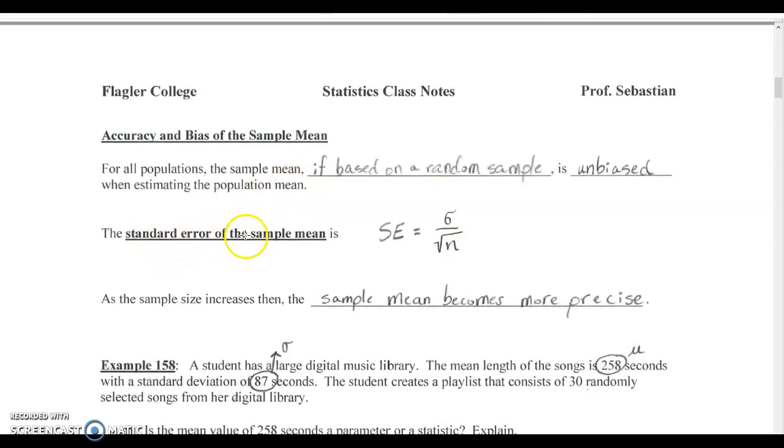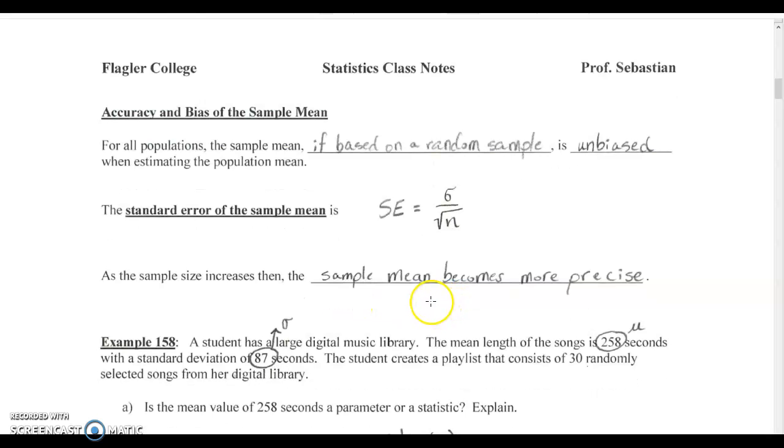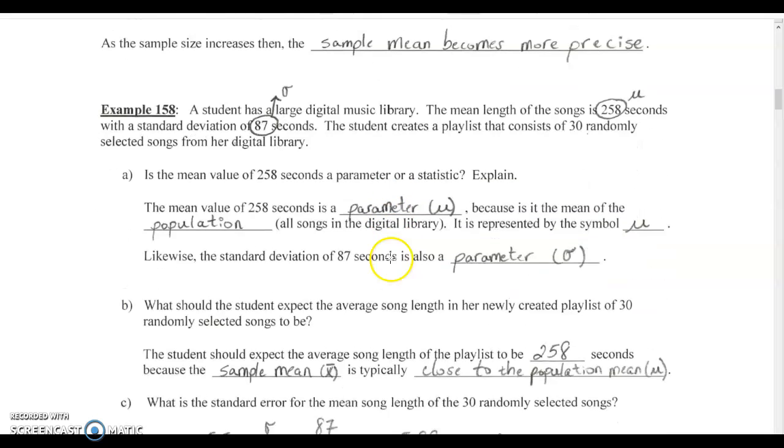Now the standard error of the sample mean is defined as the following. The standard error is equal to sigma, which is the true population standard deviation, divided by the square root of n. So we can see also here, similar to how we had n in the denominator of the standard error for the sample proportions, as the sample size increases, the sample mean becomes more precise, right? So we get a standard error that gets smaller and smaller as the sample size increases. That means that the sample mean becomes more precise and clusters much more around the true population mean.